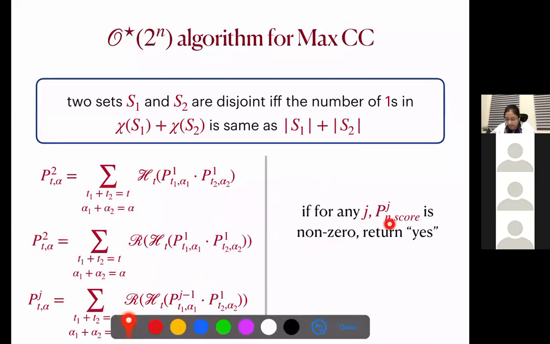So n basically ensures that we have a partition of the voter set, because the union of the sets has n elements, the voters. So that's why we have obtained a partition of the voter set, and this score is basically the required score.